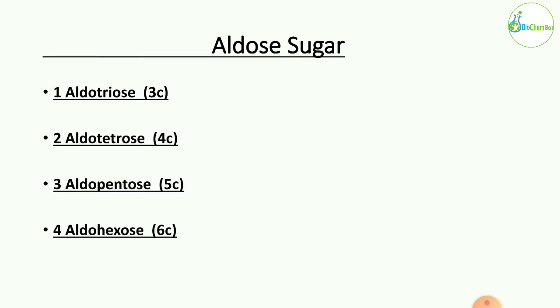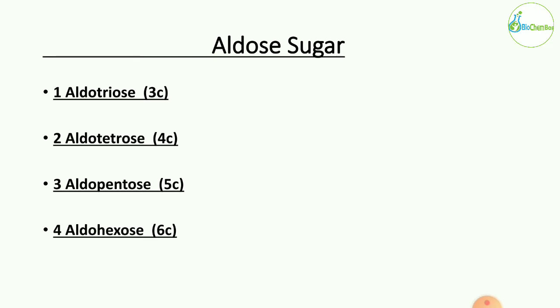Next, first we will look at aldose sugars, then we'll look at ketose sugars. So first we are going to classify the aldose sugars. In the aldose sugars we have aldotriose, aldotetrose, aldopentose and aldohexose, 4 classes.